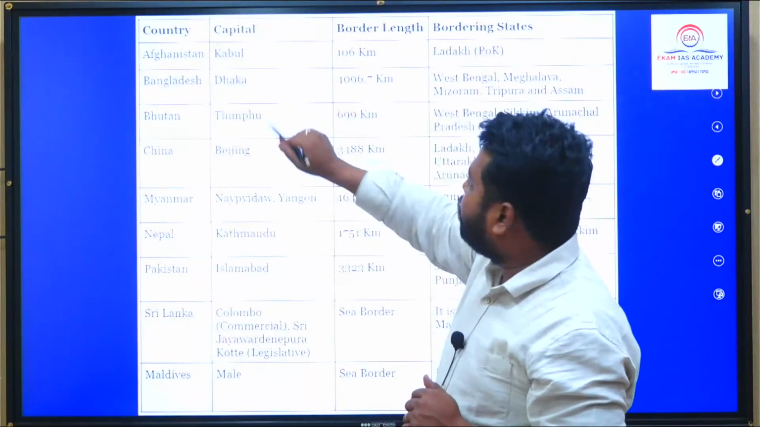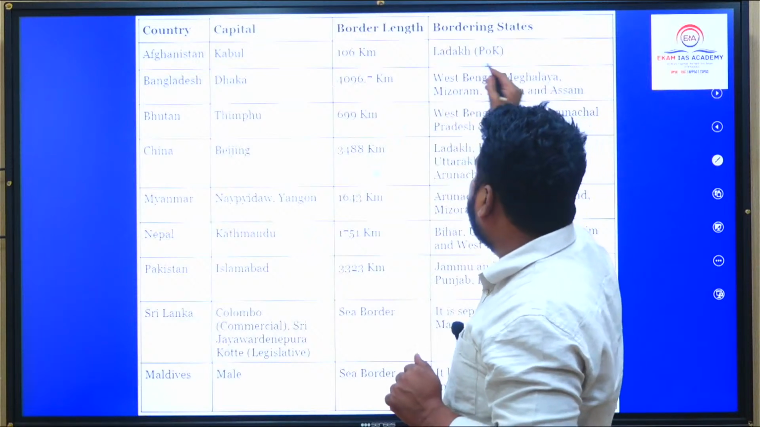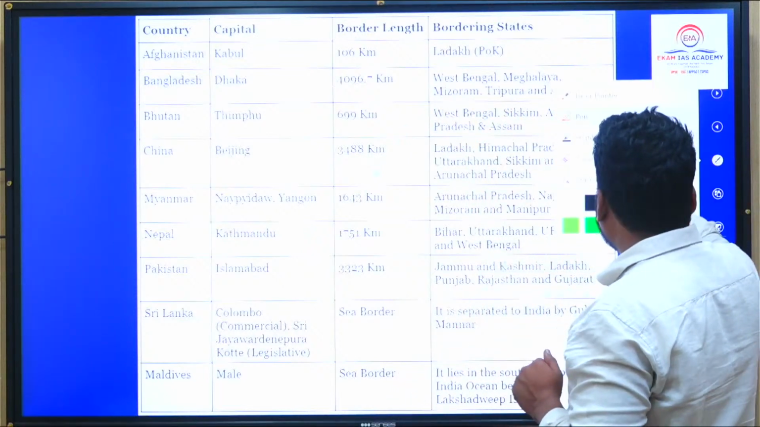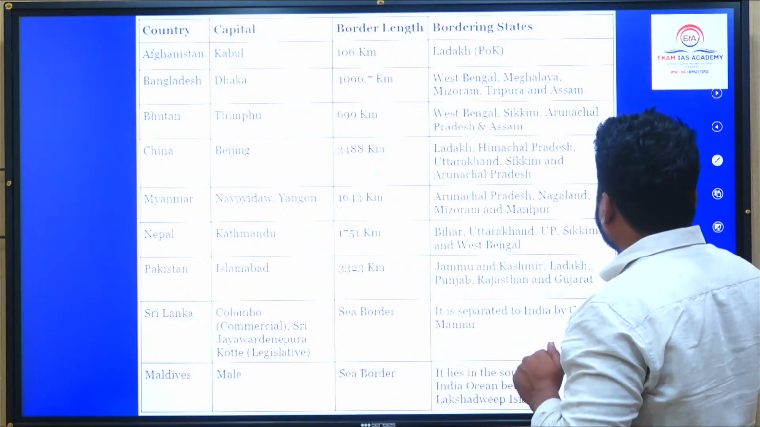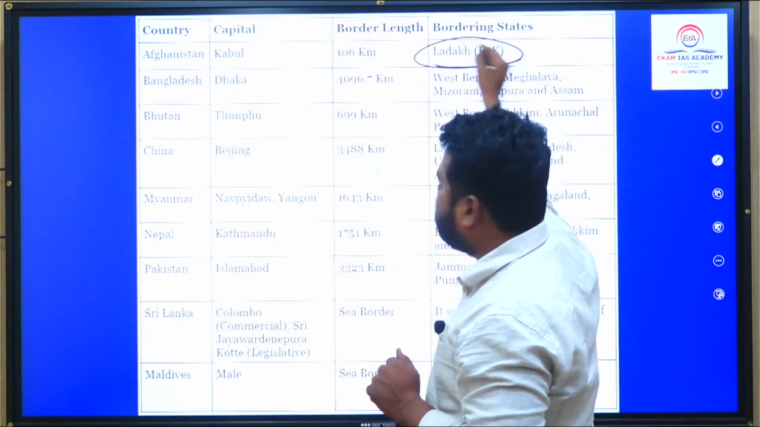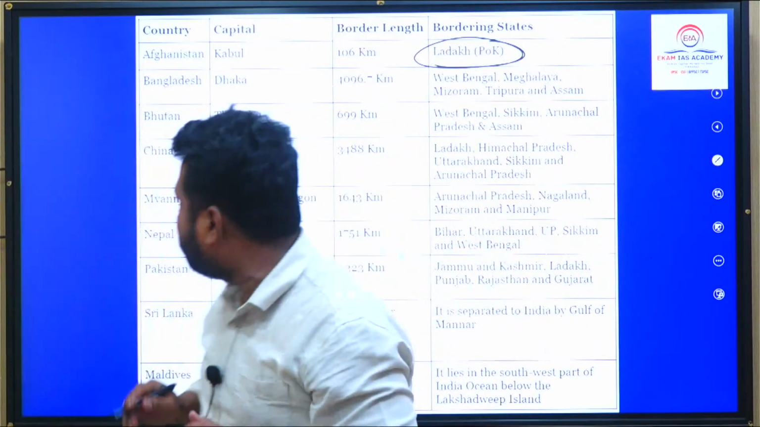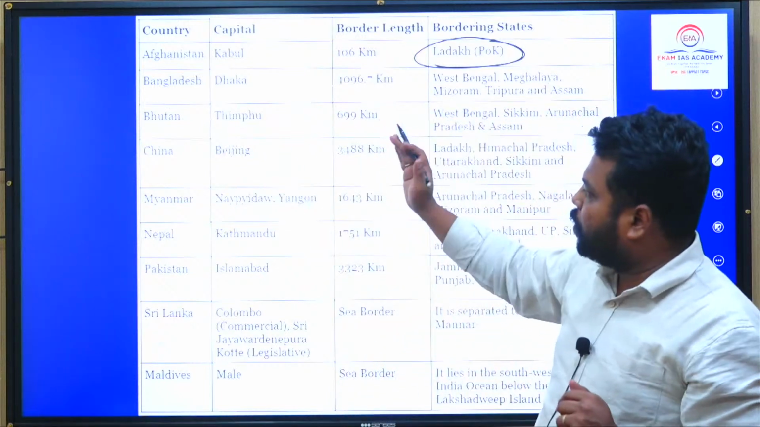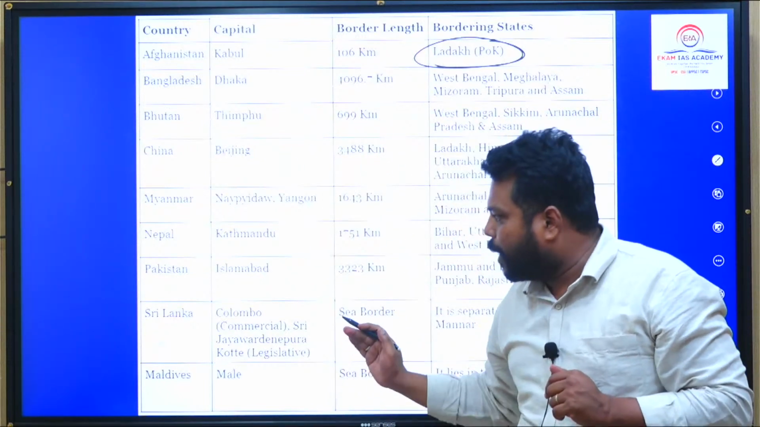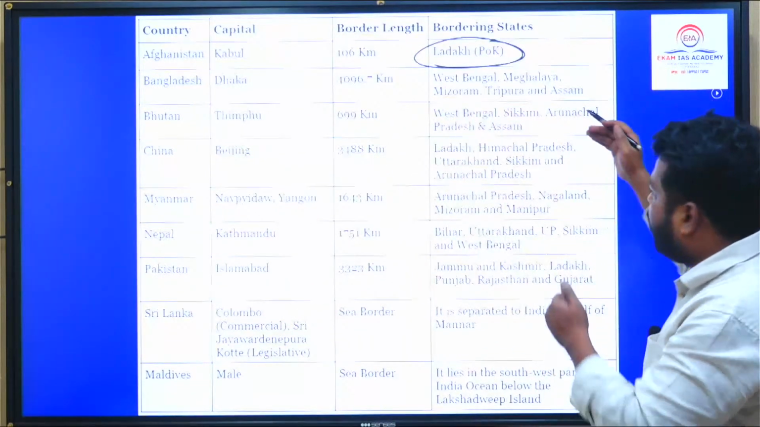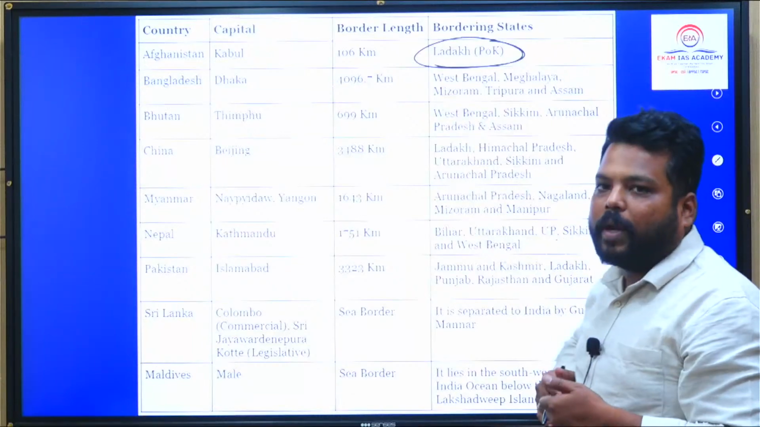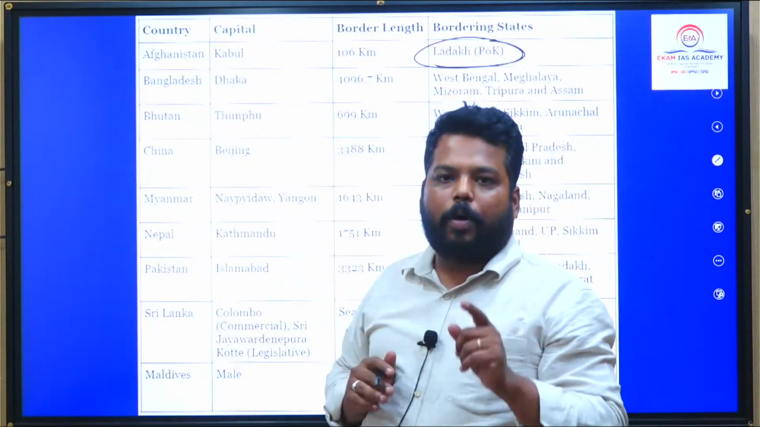I have given you the segmental statement. Like if you could see, Afghanistan has a border with Ladakh. Ladakh is one aspect which you have to remember. In such a way, Bangladesh, Bhutan, China, Myanmar, Nepal, Pakistan, all these countries, what are the states which are having a border with them? That is one more point which you have to remember.